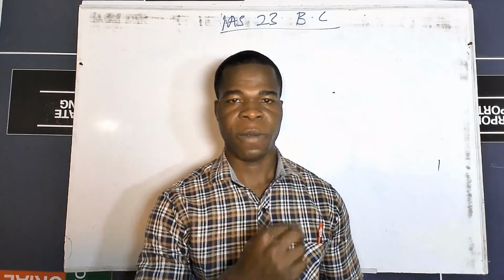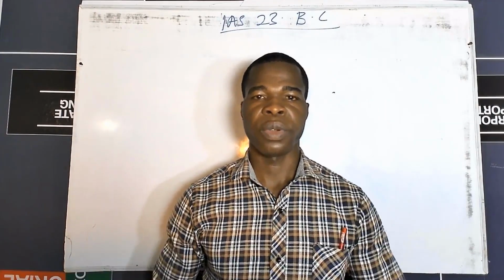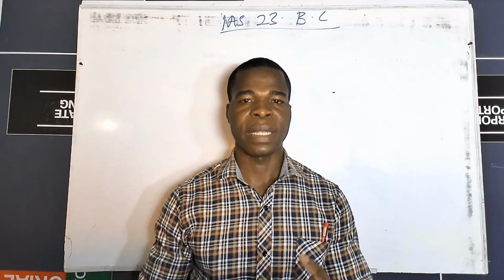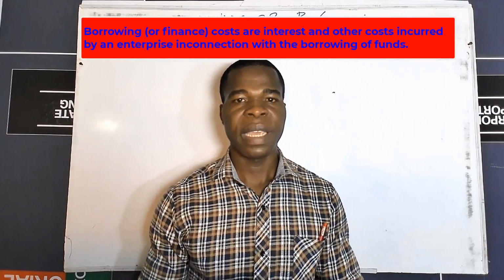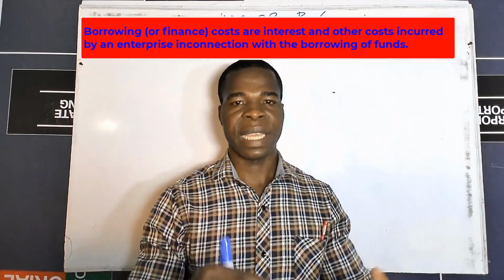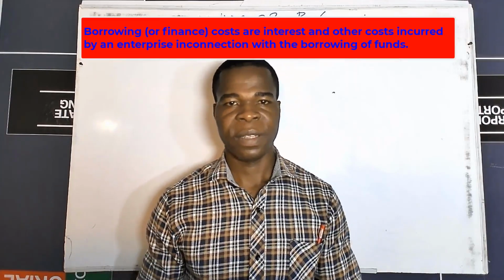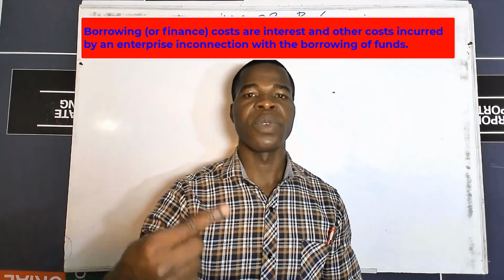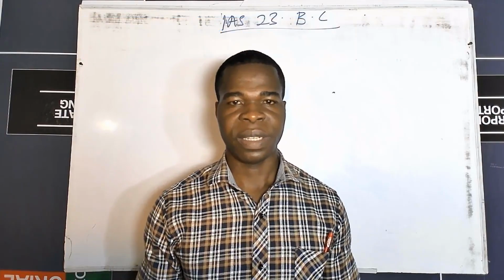So basically, that is the idea of IAS 23, Borrowing Costs. The main objective of the standard is to prescribe the accounting treatment for borrowing cost. So what then is borrowing cost? Borrowing cost is basically the interest or any other cost that an entity incurs in connection with the borrowing of funds. So any interest or other cost an entity will incur in connection with borrowing of funds is referred to as borrowing cost.